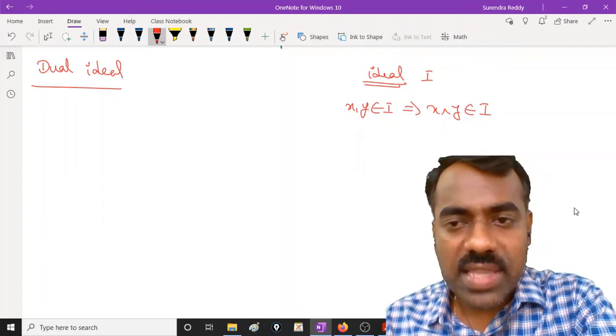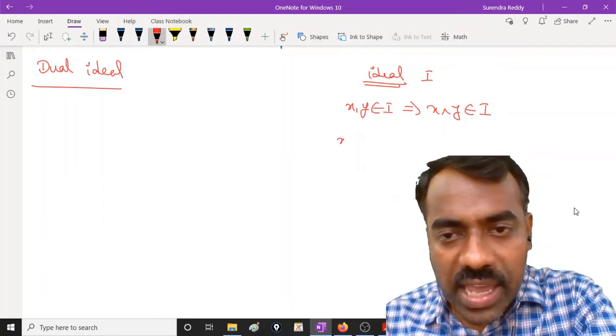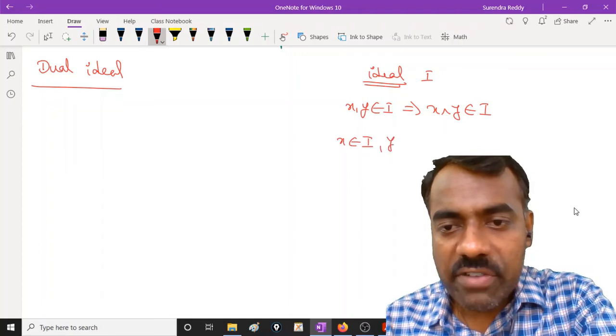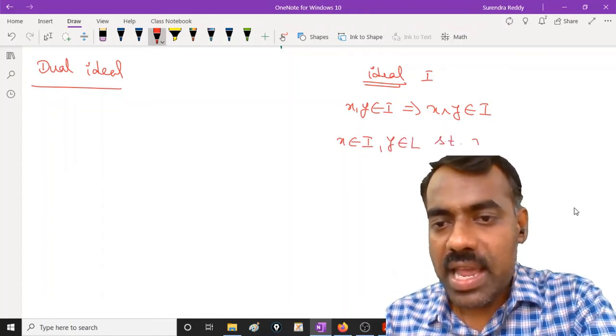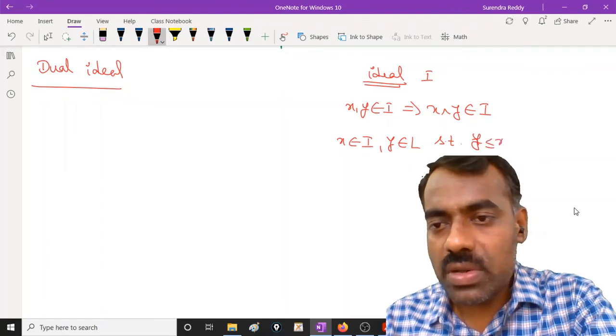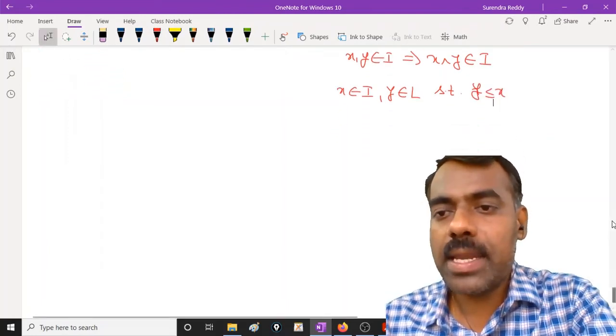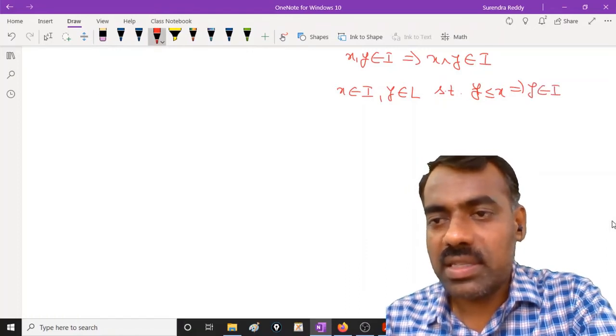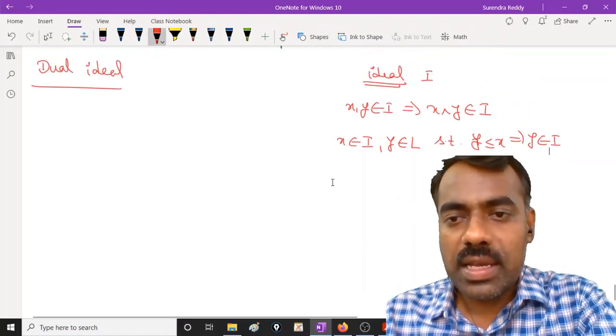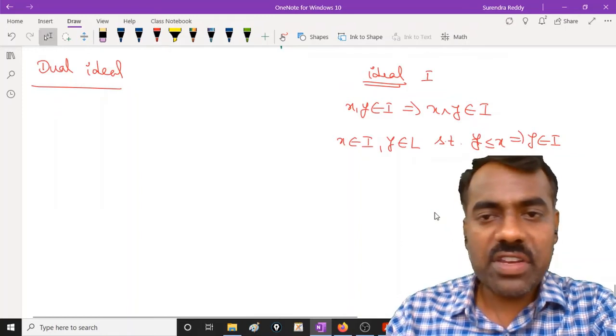And not only that, if x is in I and y is in L such that y is less than or equal to x, then y should be in I. Is this clear? This is the definition of an ideal.